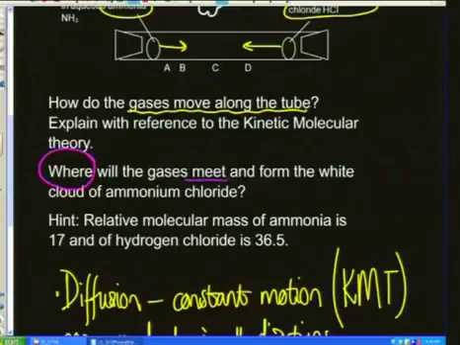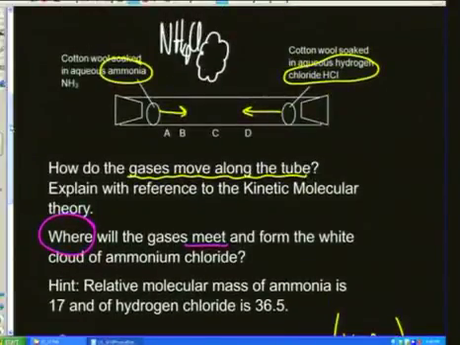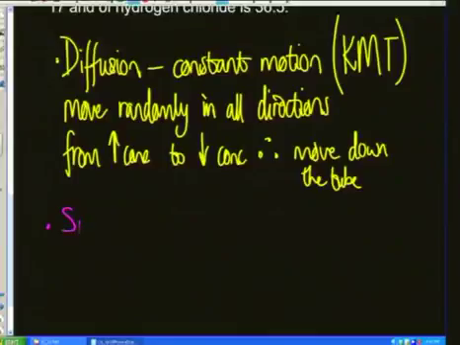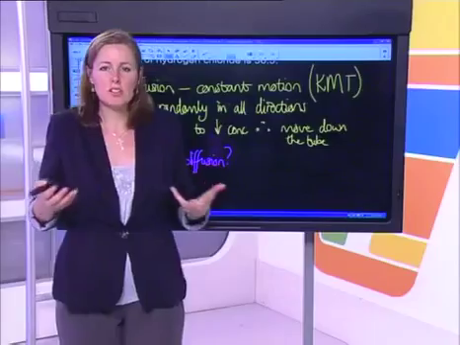Then the second part of this question: where will they meet and form the white cloud of ammonium chloride? Now, ammonium chloride is that white cloud we've had there. Where will they meet? Well, where is going to depend on the speed of that diffusion. What controls the speed of diffusion?